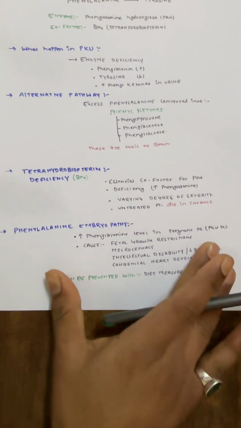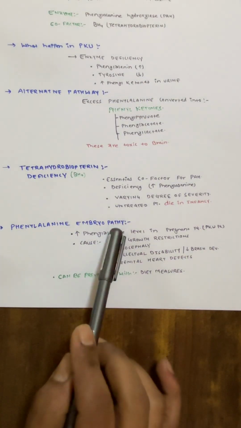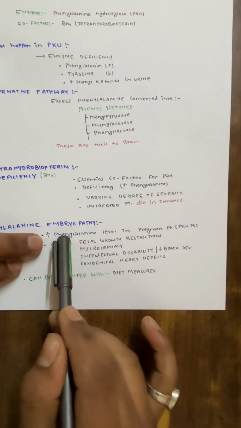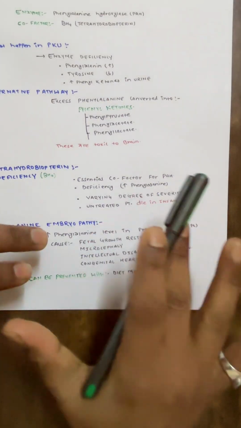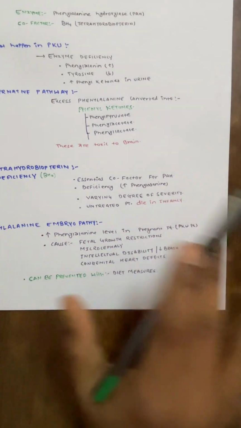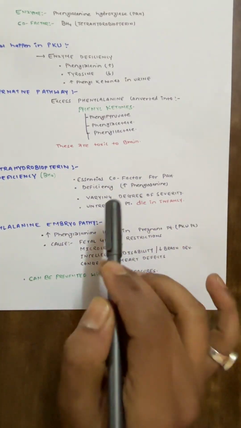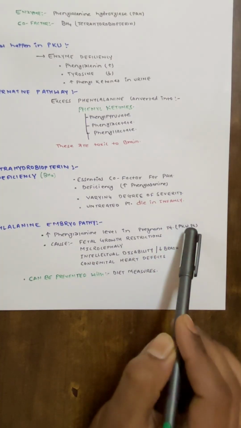Another important aspect of phenylketonuria is phenylalanine embryopathy. Let's see what happens here: increased phenylalanine level in pregnant patients. Suppose a woman who is a known case of phenylketonuria has increased phenylalanine in her body and is not getting treated.